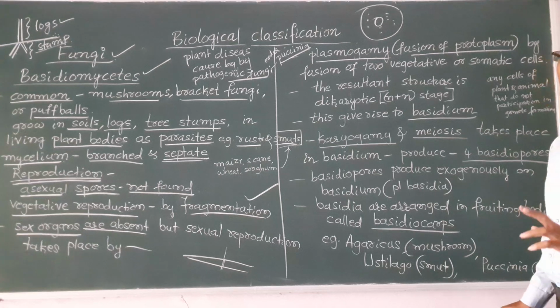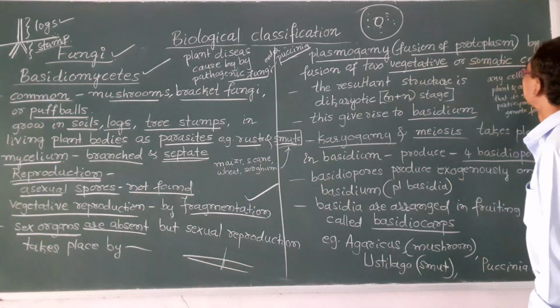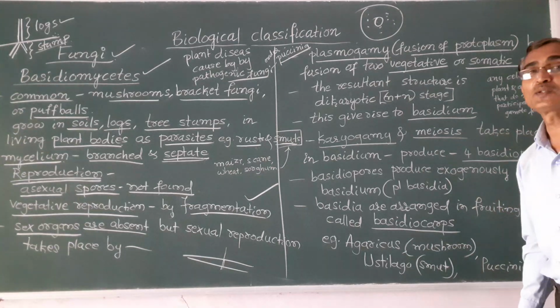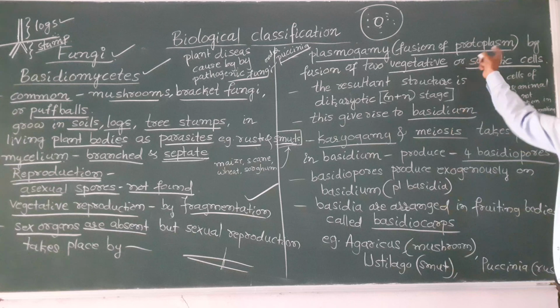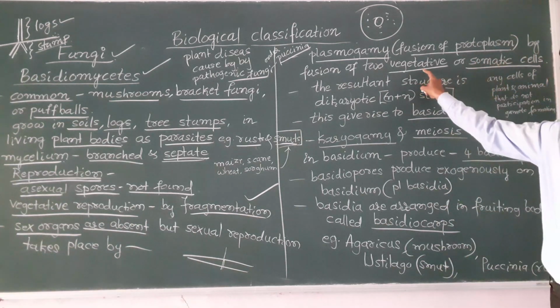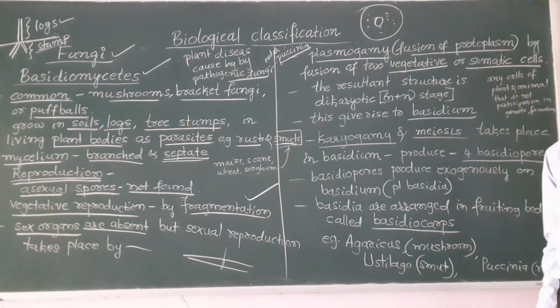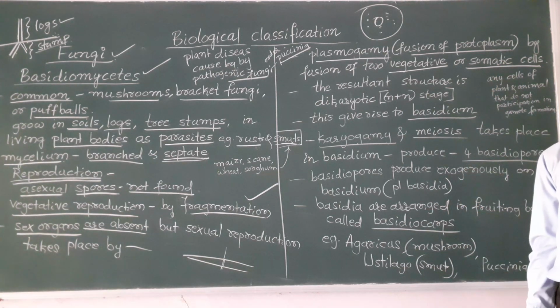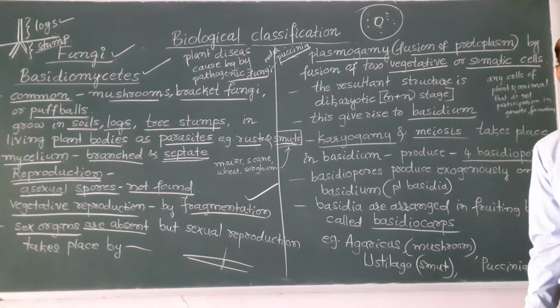Okay, how? By fusion of two vegetative or somatic cells. So plasmogamy, that is fusion of the protoplasm, takes place by fusion of two vegetative or somatic cells. Vegetative or somatic cells means the cells which do not take part in gamete formation.